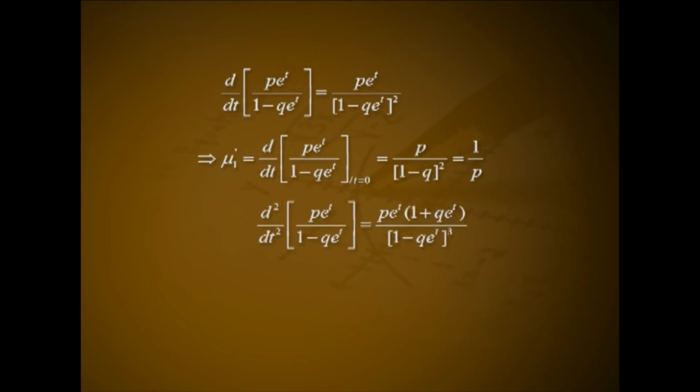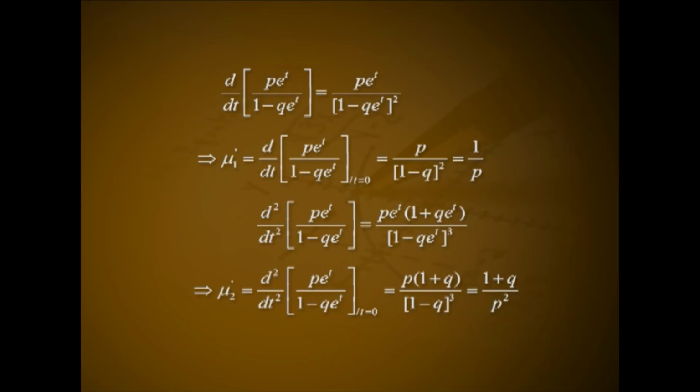d²/dt² of p e^t divided by 1 − q e^t is equal to p e^t into (1 + q e^t) divided by (1 − q e^t) the whole cube. μ2' is equal to d²/dt² of p e^t divided by 1 − q e^t at t = 0. That is equal to p into (1 + q) divided by (1 − q) the whole cube, that is (1 + q) divided by p square.